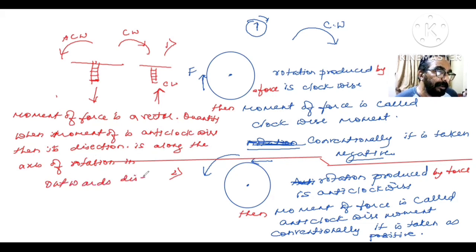Okay, beta, and now listen. Movement of force is what, beta? A vector quantity. I hope you're understanding me. Since movement of force is a vector quantity, when movement of force is anti-clockwise, its direction is along the axis of rotation in the outward direction, coming out.